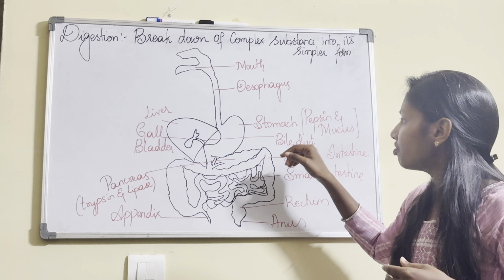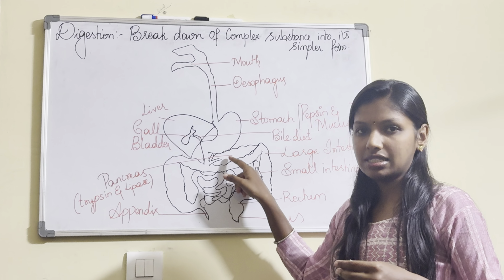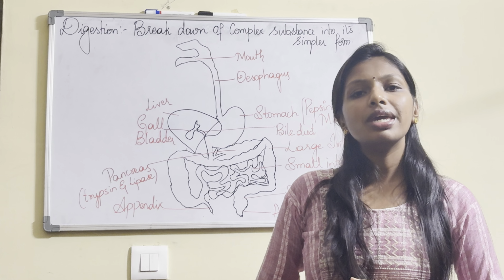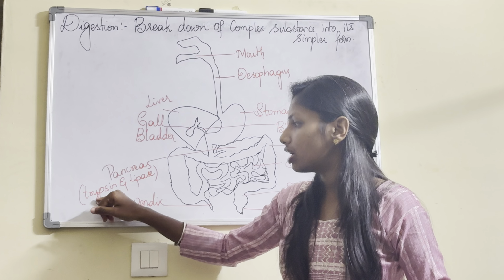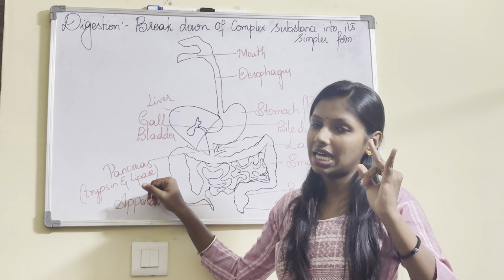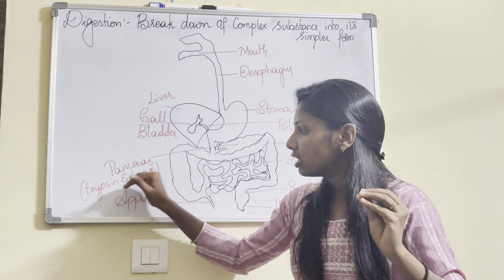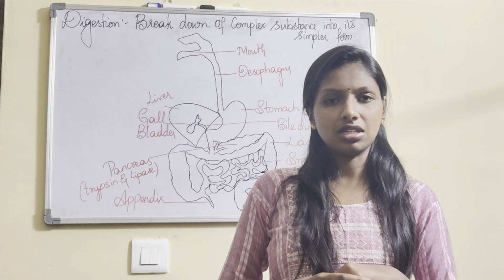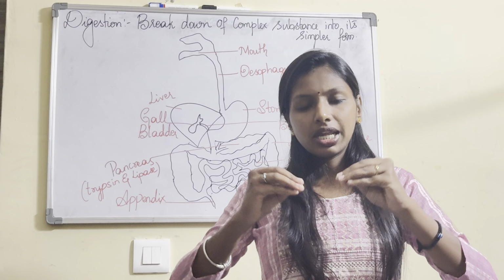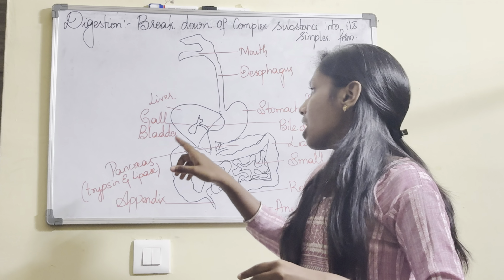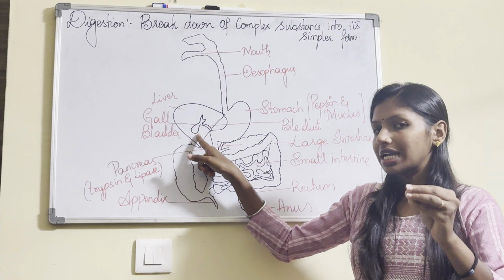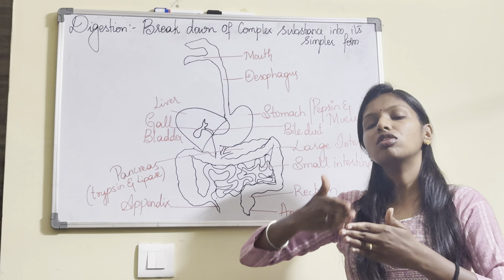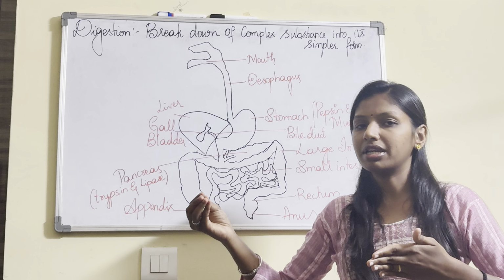The secretion from the pancreas is called pancreatic juice, which has the enzymes trypsin and lipase. Why are these useful? The food contains fatty substances, so in order to break down that fat, the bile juice contains bile salts, which help in the breakdown of fat into its simplest form.